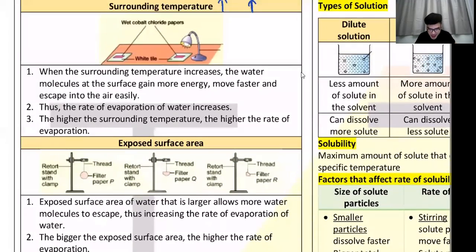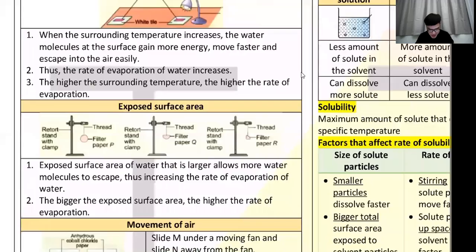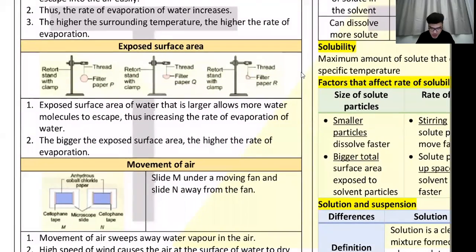Okay, so the higher the temperature, the higher the evaporation. Next, exposed surface area, luas permukaan. The higher the surface area, the higher the evaporation. You don't dry your clothes like this. You dry it by opening it, right? Now, the wider you open, the better they dry.